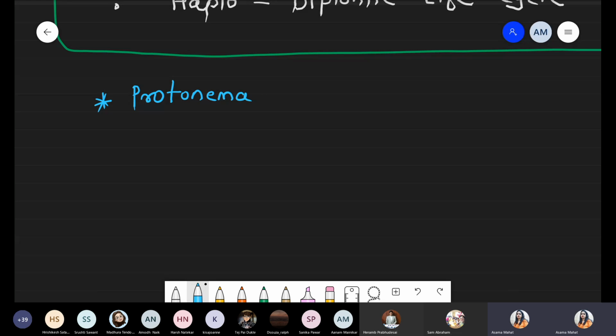Protonema, and we discussed what protonema is. These are haploid structures. Now, these protonema are also called the first gametophytic body. So I'm writing some information with respect to protonema. Basically, these are the first gametophytic body.